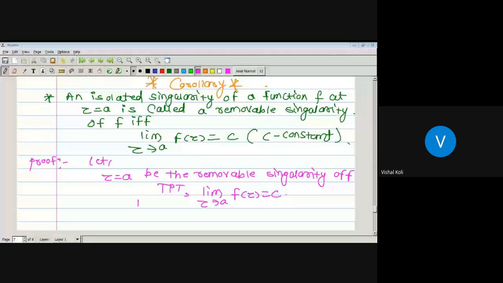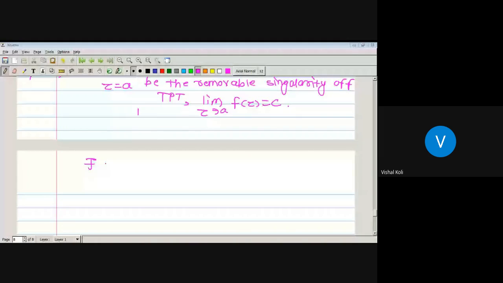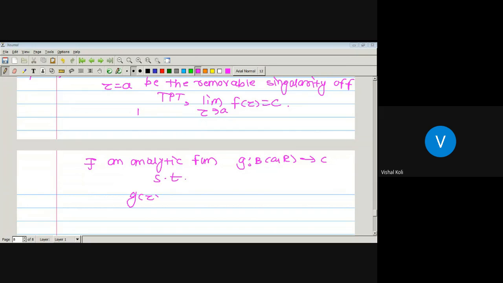Now by definition of removable singularity, if z equal to a is a removable singularity, then there exists one analytic function g from the open ball about a of radius r to c, where r is greater than 0, such that g of z is nothing but f of z in the deleted neighborhood of a.